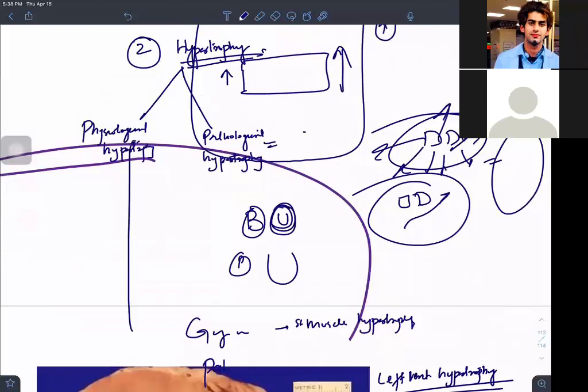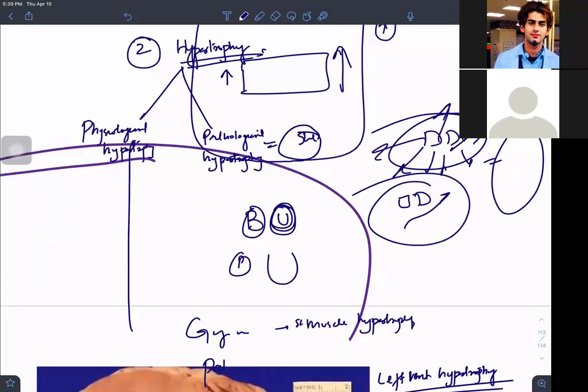Physiological, if you remember, skeletal muscle exercises. Any sort of weight training exercise you are doing, that can be a physiological hypertrophy. Okay, and I told you another example, what was another example? Pregnancy, uterus, breast. That can be the example.